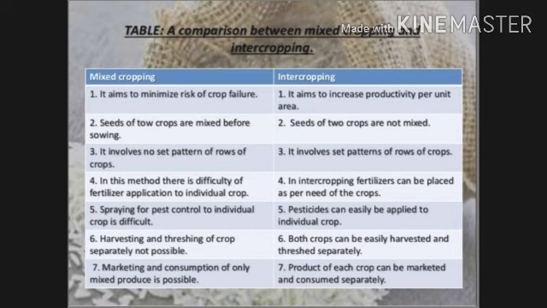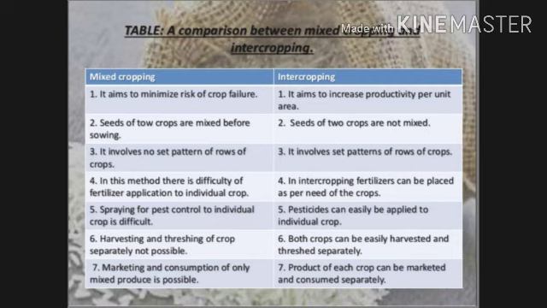In mixed cropping, there is difficulty of fertilizer application to individual crops, but in intercropping fertilizer can be placed as per the need of the crop. In mixed cropping, spraying for pest control on individual crops is difficult, whereas in intercropping pesticides can easily be applied to individual crops.